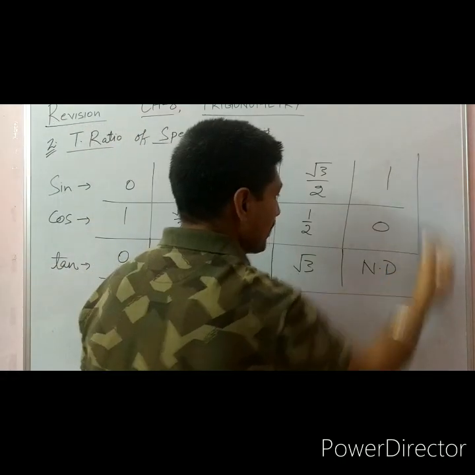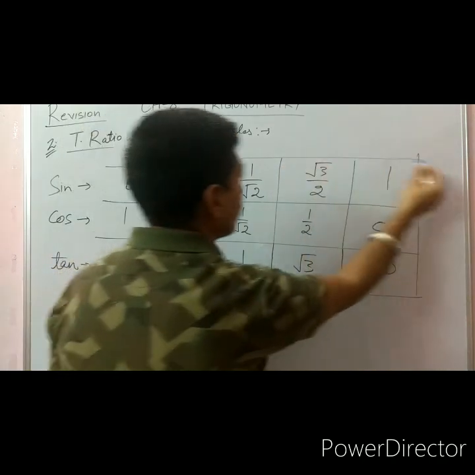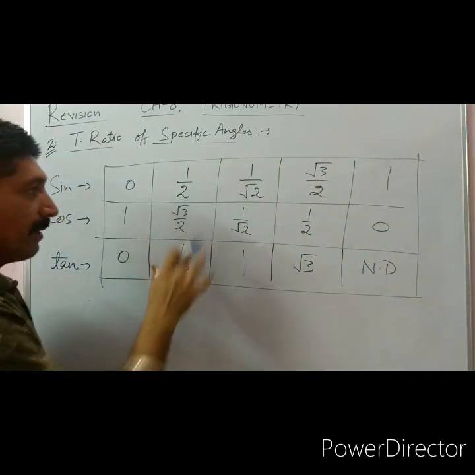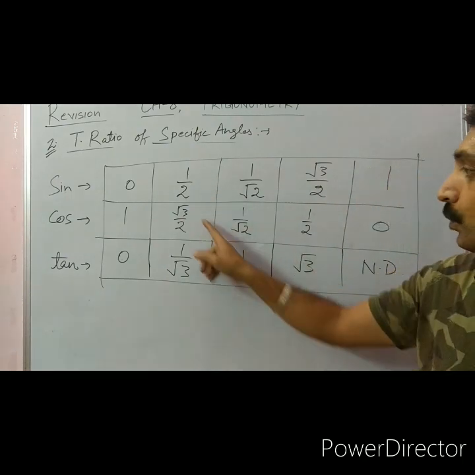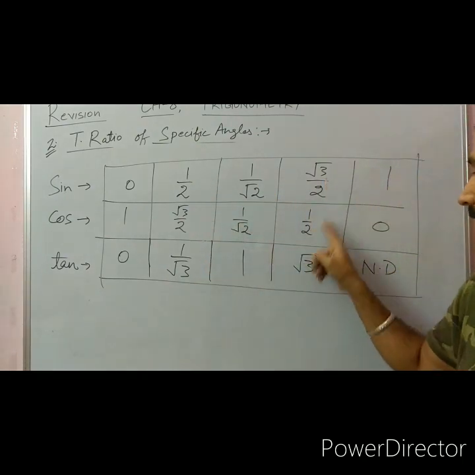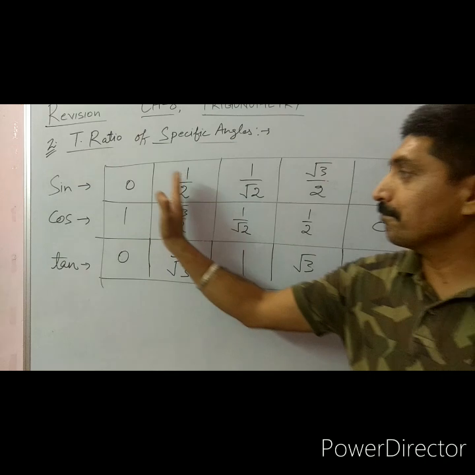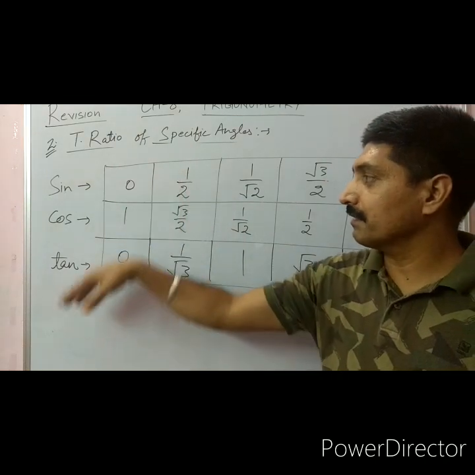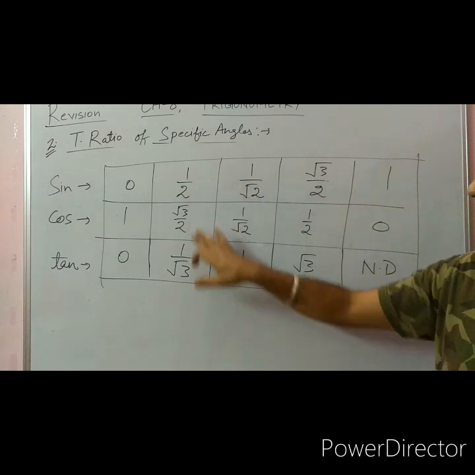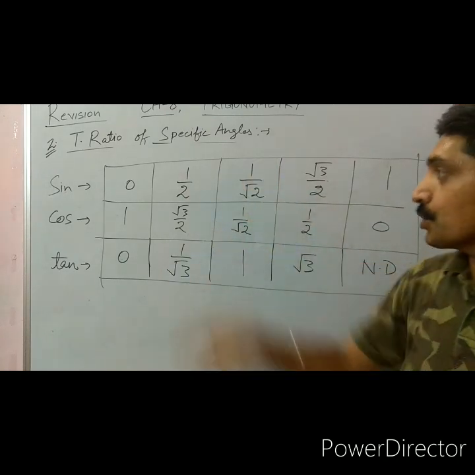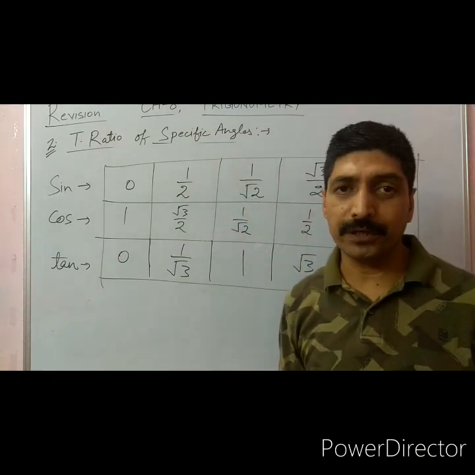So in the next chapter, chapter number 9, we have to remember only these 9 values, 1, 2, 3, 4, 5, 6, 7, 8, 9, because in practical applications we are not dealing with 0 angle and 90-degree angle, and only these 9 ratios are very, very important.